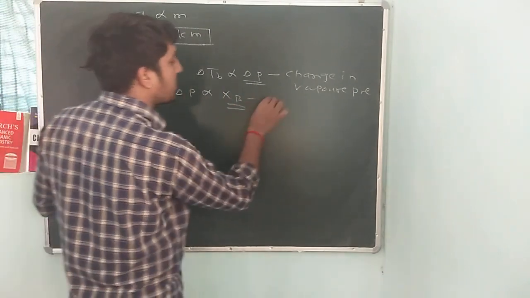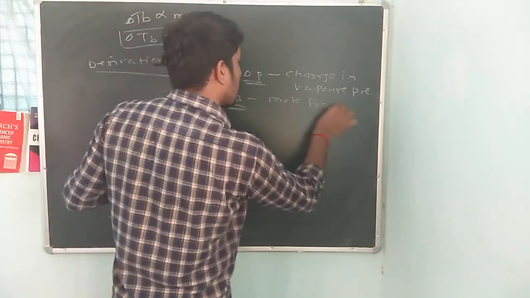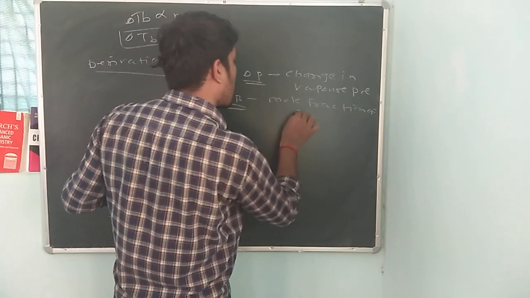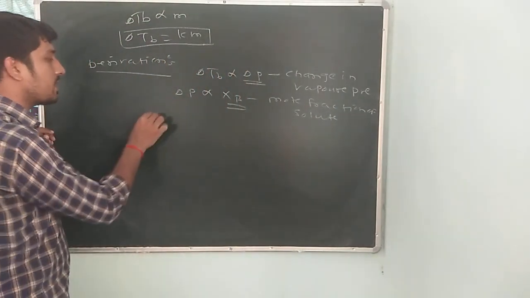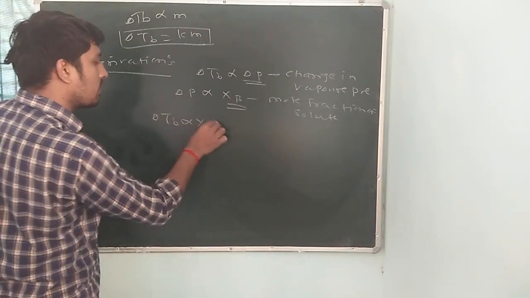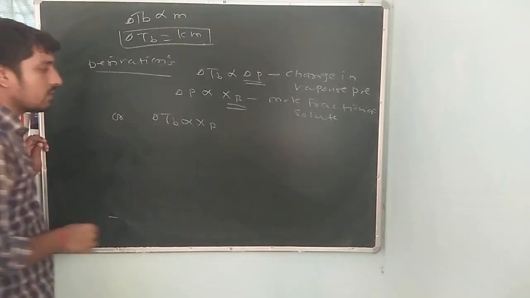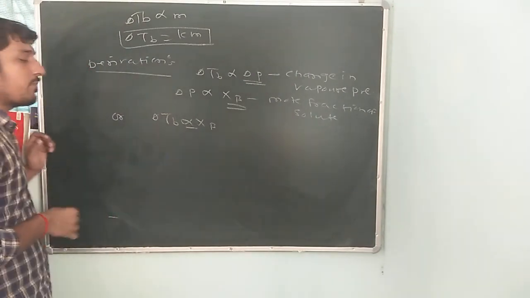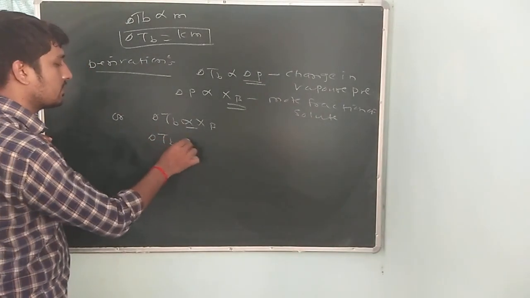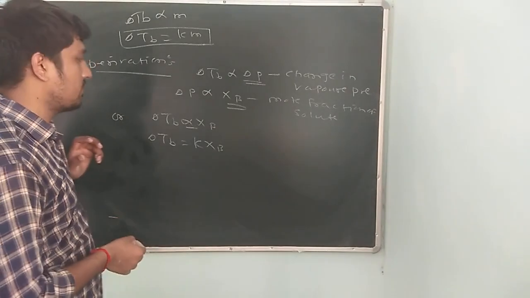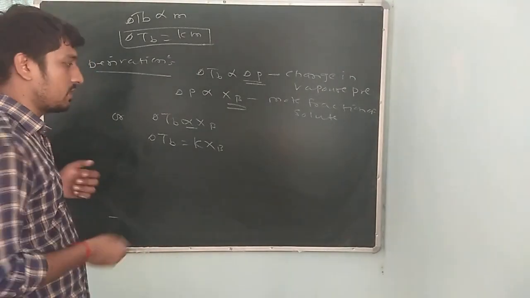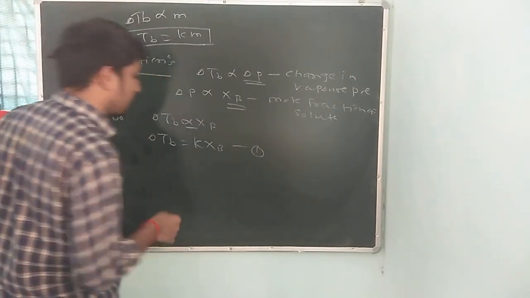What is xb? xb is the mole fraction of solute. So you can also write that del Tb is proportional to xb, and in place of proportionality we can write k. What is k? K is a constant, the elevation in boiling point constant. So this is the first equation.